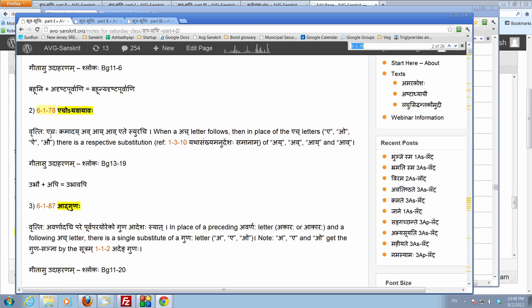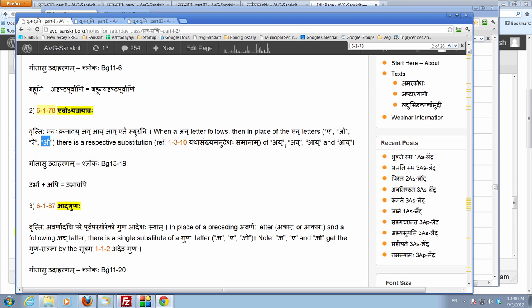So in place of the ech letters, which are E, O, Ai, and Au, there is a respective substitution, because of yatha sankhyamanudesha samanam. Respective substitution of ay, av, ay, av. So chatvaraha adeshaha vihitaha. There are four terms being prescribed as substitutes.